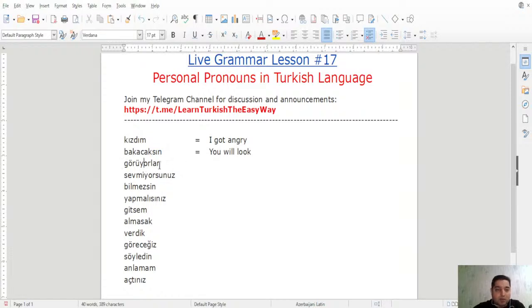What about the third one? Görüyorlar. By default, you have görmek. The root is gör, right? Then you have present continuous tense, uyuyor. This is the present continuous tense. And then we have this plurality ending lar, which by default tells us this is they. They are seeing.